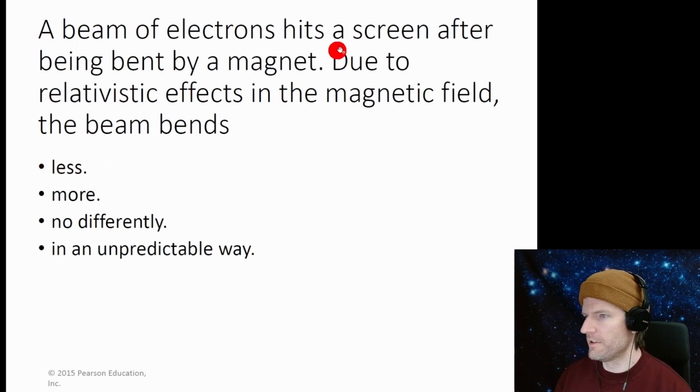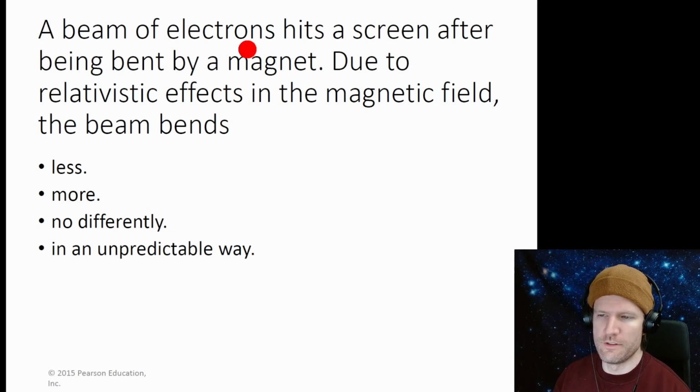A beam of electrons hits a screen after being bent by a magnet. Due to relativistic effects in the magnetic field, the beam bends. Okay, this is kind of a weird question. It's going to bend less because it has more mass, but it only has more mass compared to our Newtonian idea of physics.